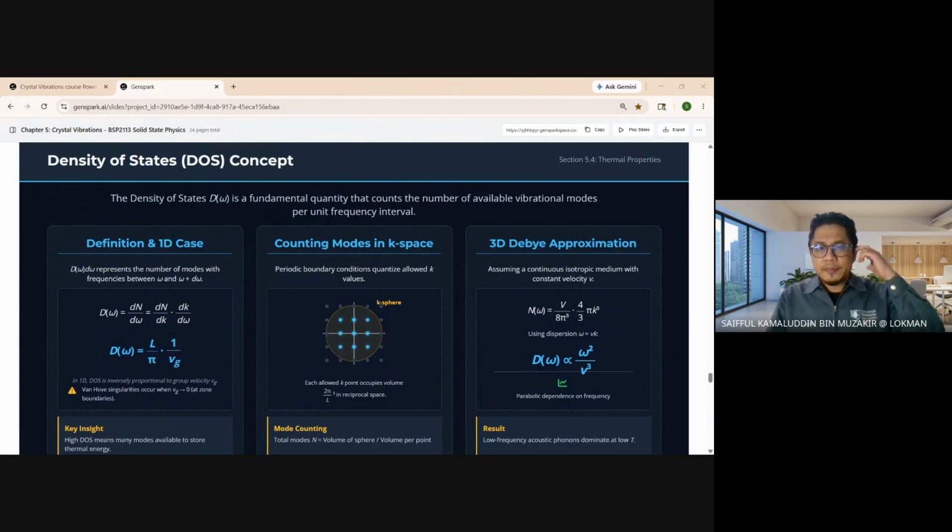So the DOS is like a counting function. It tells us where the vibrational opportunities are concentrated. If many states are available at certain range, that range can contribute strongly to the thermal properties. So this idea becomes essential when we build the Debye model.